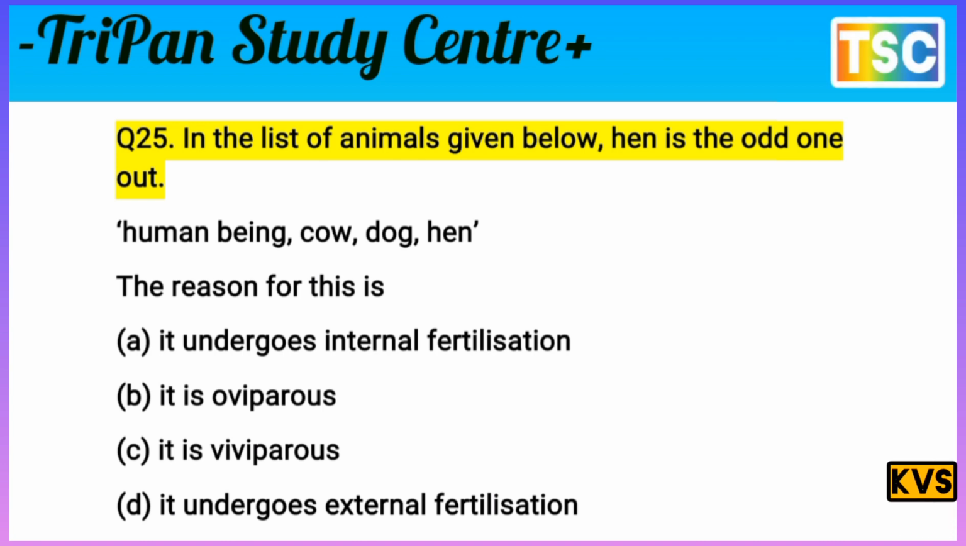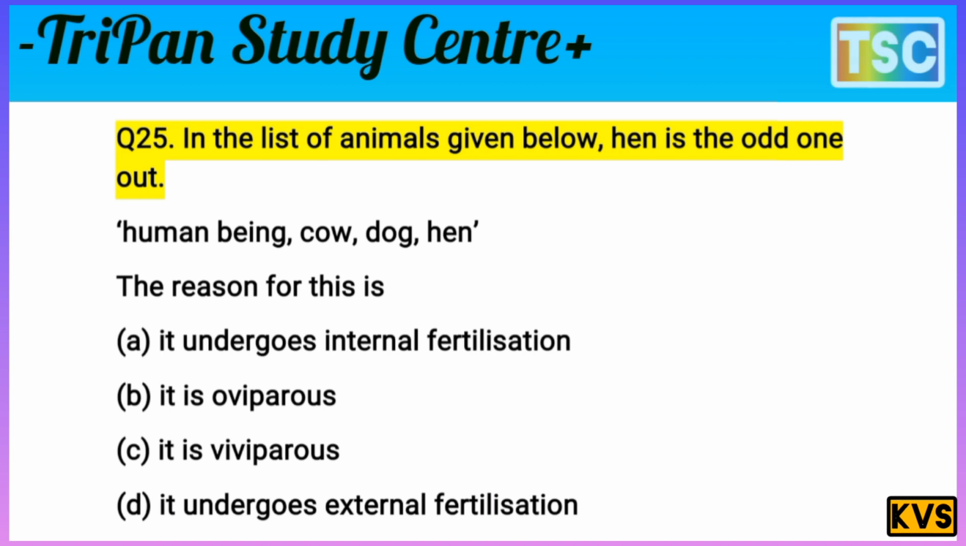Give the reason. A. It undergoes internal fertilization. B. It is oviparous. C. It is viviparous. D. It undergoes external fertilization. You know that this question is very interesting. In the list of animals given below, hen is the odd one out. Why? But first of all, you must give a correct answer of this question because it is important. Write the correct answer in your notebook. Let's check the correct answer for this question.